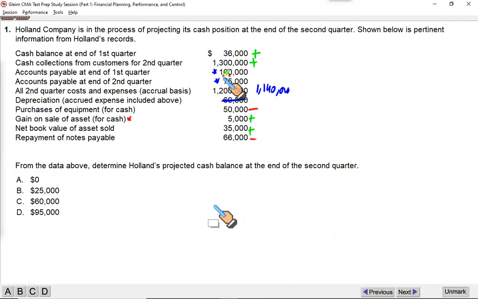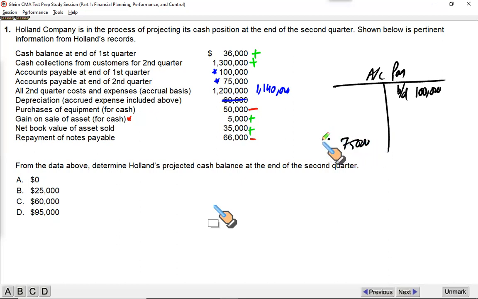Now we have to settle these numbers marked in blue: accounts payable opening balance, accounts payable closing balance, and the expense accrued. We can write this down in the accounts payable ledger control account, or simply the total accounts payable account. We have an opening balance of $100,000. Those who are from a pure accounting background would know what I'm doing. This is the opening balance of your accounts payable. And this is the closing balance of your accounts payable, 75,000. Carry it down.